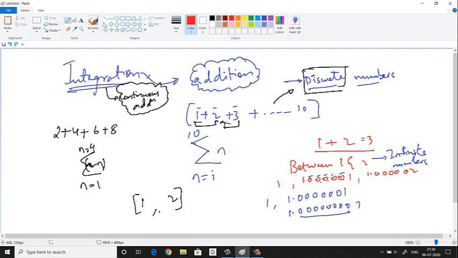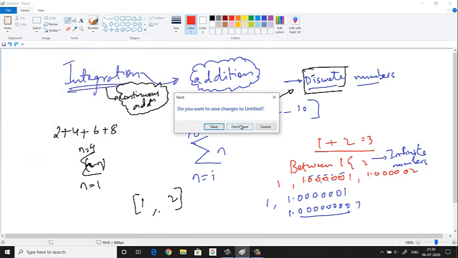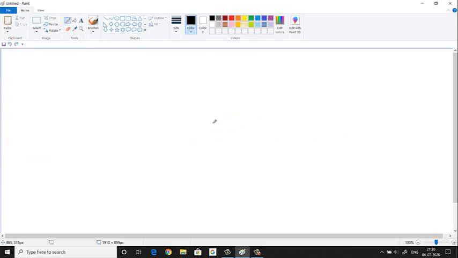Okay. So one of the many ways that you can think of integration is that it is nothing but addition only. All right. This one idea you have to understand. Second thing is that integration is the reverse of differentiation. This you must have heard a lot of times.